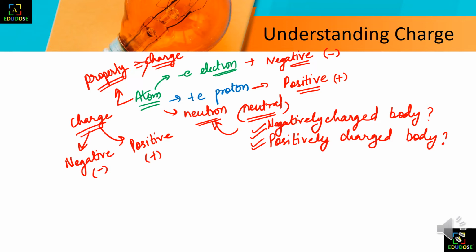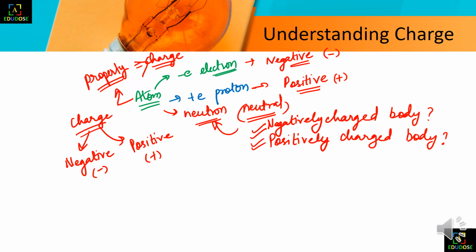So as we know, protons and neutrons are inside the nucleus. Protons and neutrons are inside the nucleus of an atom, and an atom is present in every body, any particle, any matter.